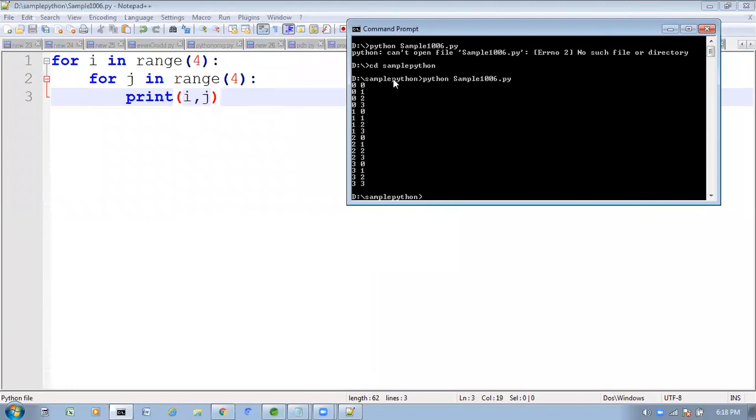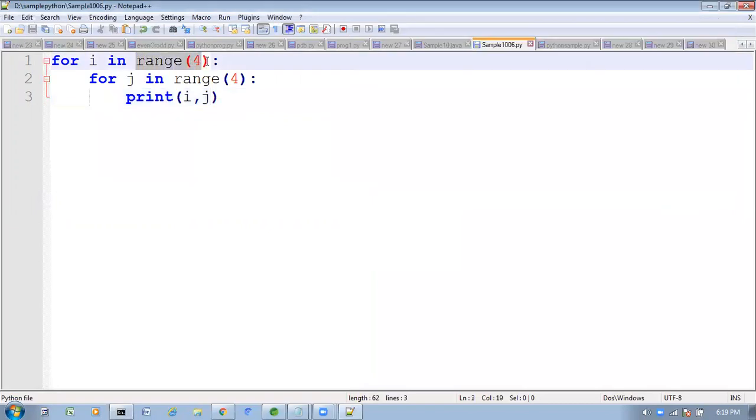See how we are getting this output. Observe very carefully. Here, what is the i value first time? 0. The i value is 0, right? It will go inside. Here, what is the j value? The j value is also range of 4, which means 0 to 3. Here also, range of 4 means 0 to 3.